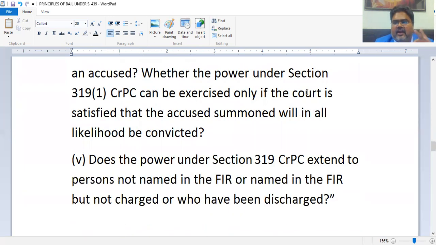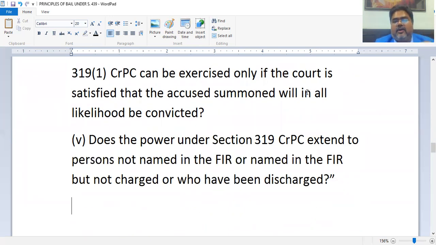And the fifth and the last question, does the power under Section 319 CRPC extend to persons not named in the FIR, or named in the FIR but not charged, or who have been discharged? We know that the court may discharge some accused persons before framing of charge.